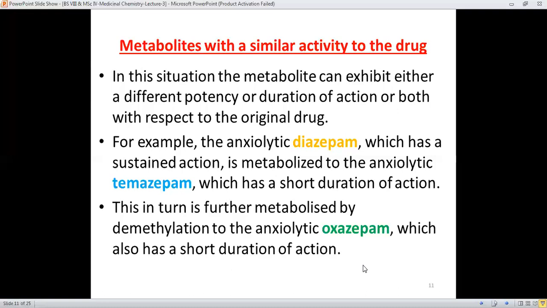It means that metabolites which are produced from a certain drug may exhibit a similar type of activity, like these two metabolites which are also exhibiting the action of reducing the anxiety. But their duration of action is different. They have a short duration of action, like oxazepam and the other metabolite, in comparison to diazepam, which has the sustained action.